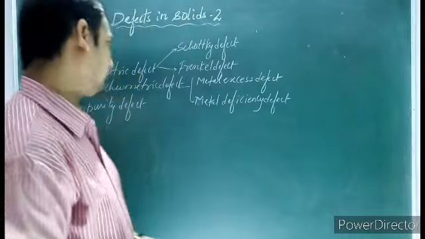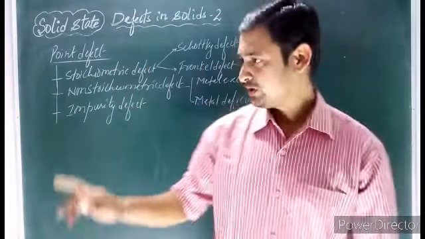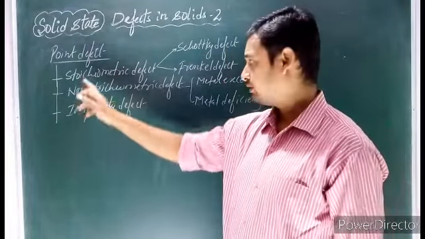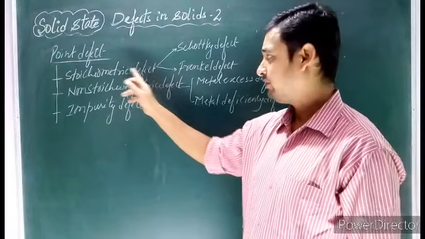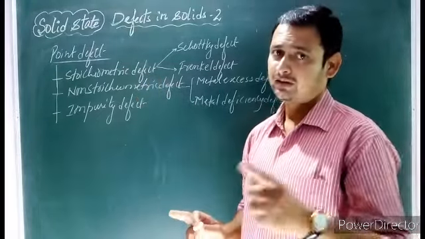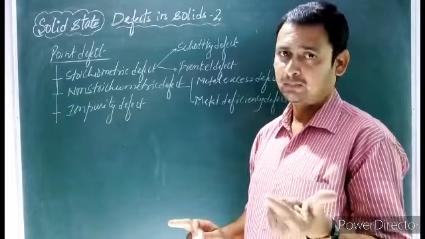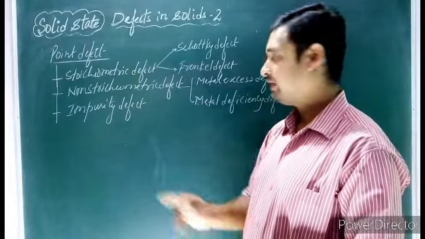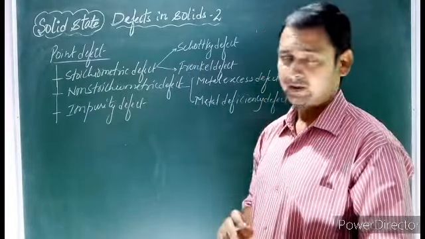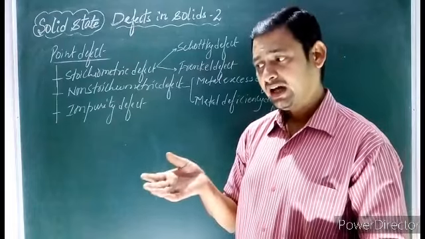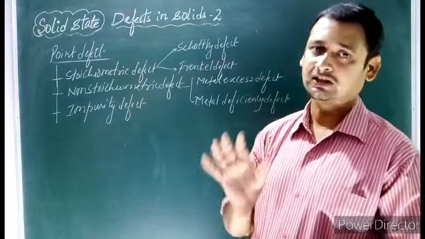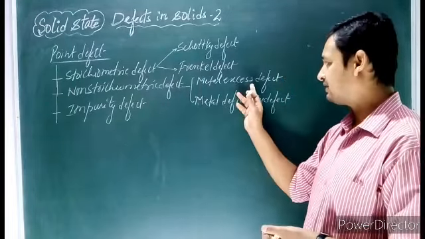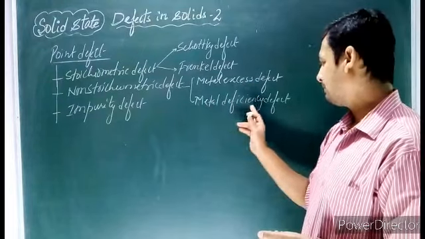So dear students, now let's discuss the impurity defect, the third type of point defect. Already we have discussed point defects: stoichiometric defect, where the ratio of cation and anion does not change as compared to the given chemical formula of the compound. It is of two types, Schottky and Frenkel defect. Then we have the second type, non-stoichiometric defect, where the ratio of cation and anion is not the same as the given chemical formula of the compound. It can be of two types, metal excess defect and metal deficiency defect.